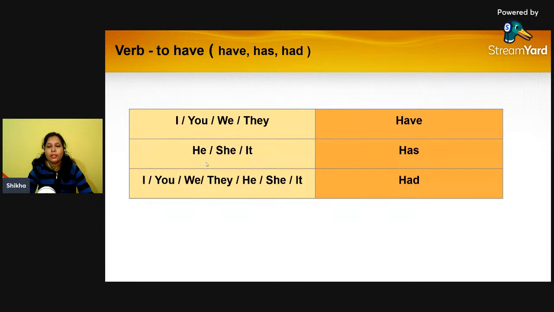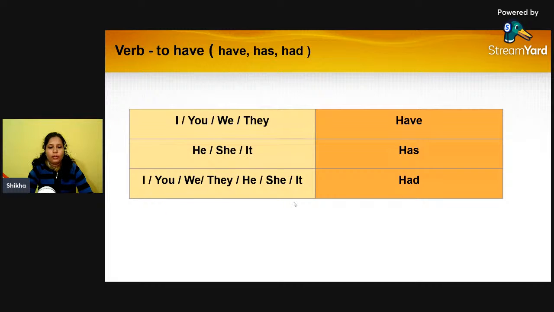Then we have the singular third person pronouns, that is he, she, it. So for the singular third person pronouns he, she, it, and even if you have somebody's name, that is a proper noun, in that case also we are going to use has. Yes.